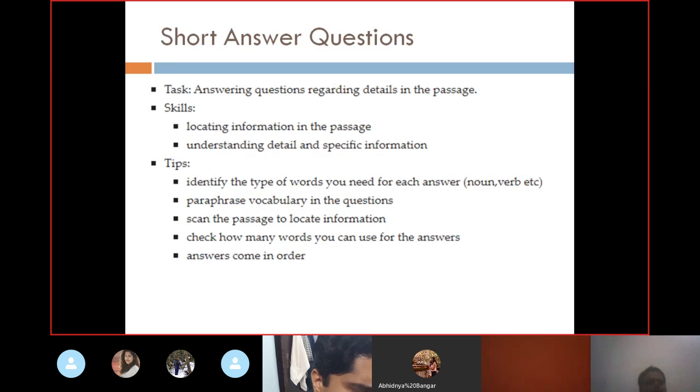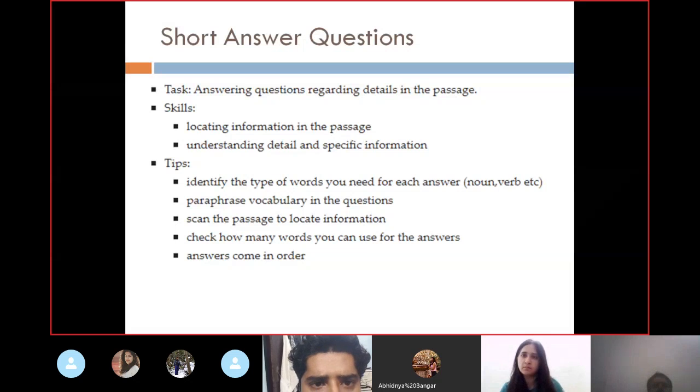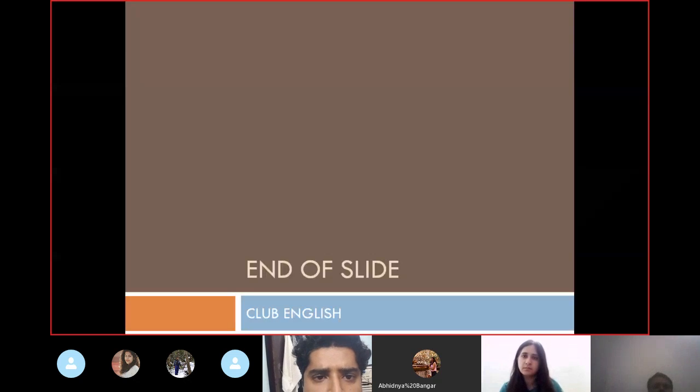Short answer questions. There would be very simple questions to answer. You need to paraphrase vocabulary in the question, scan the passage to locate the answers, and check how many words you are going to answer. There would be clear instructions: no more than 2 words, generally. No more than 3 words will not be there. Don't worry about that. This is the end of the slide.